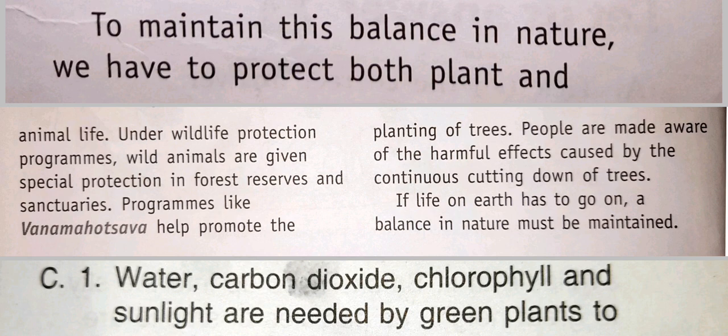Programs like Van Mahotsav help promote the planting of trees. People are also made aware of the harmful effects caused by the continuous cutting down of trees. If you go on cutting the trees, what are the harmful effects? It will affect each and every aspect of your environment. If life on earth has to go on, a balance in nature must be maintained.